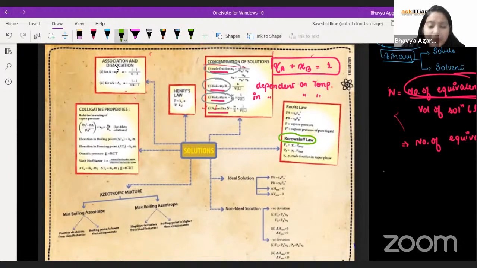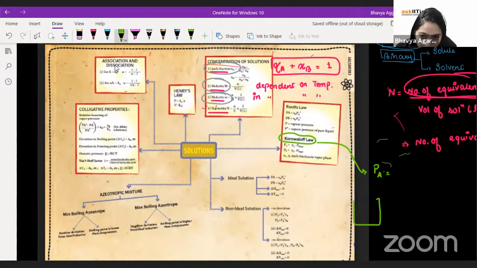This is nothing but this. Look at this guy. What did he do? He just used Dalton's equation, didn't he? He said, okay, the partial pressure of my component A, which is a gas, is present here.